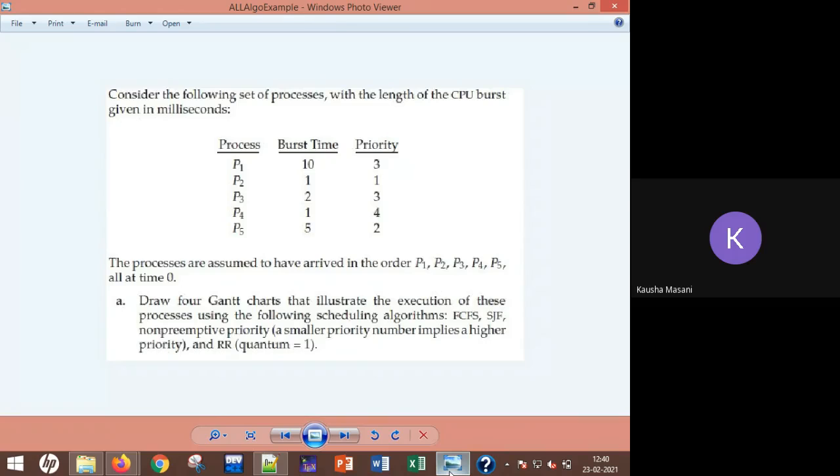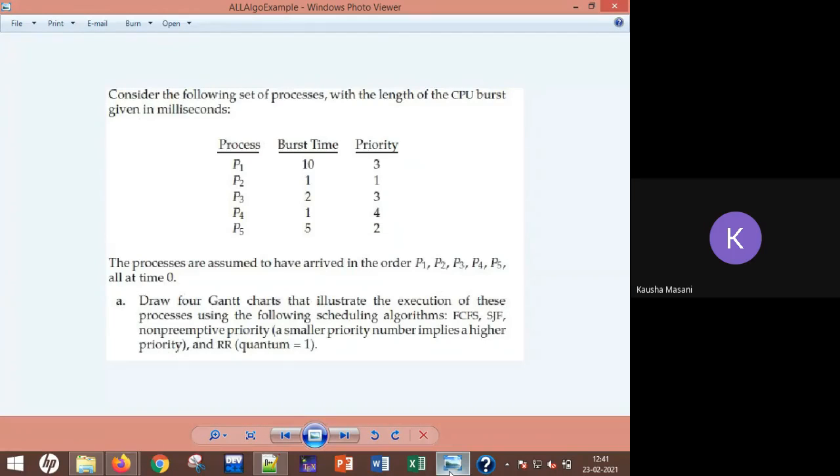The turnaround timings are here, burst timings given in the question. So 10 minus 10, that is 0. 11 minus 1, that is 10. 13 minus 2, that is 11. 14 minus 1, that is 13, and 19 minus 5, that is 14. Okay, this is how you are doing your FCFS.